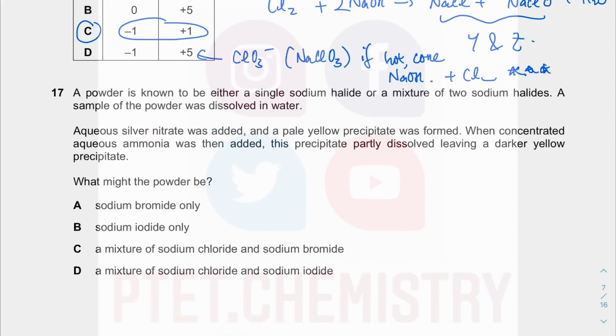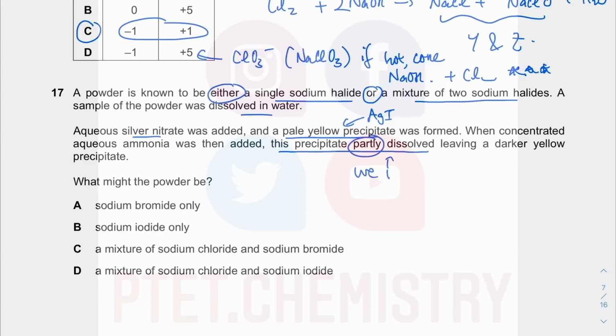So next question, you have a powder. It's either a single sodium halide or a mixture of 2 sodium halides. You dissolve that in water and add silver nitrate. You get a pale yellow precipitate that tells you silver iodide is formed. When you add concentrated aqueous ammonia, the precipitate partly dissolves.